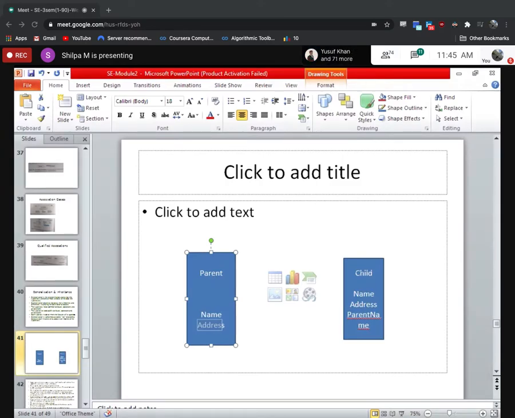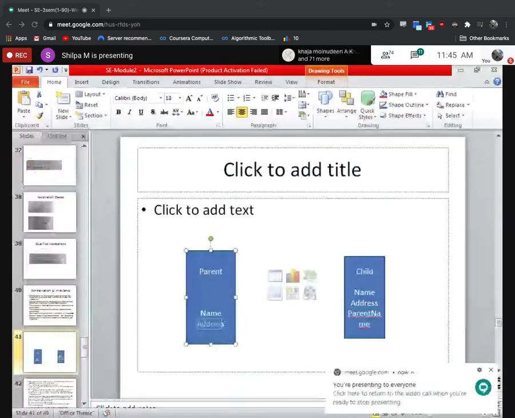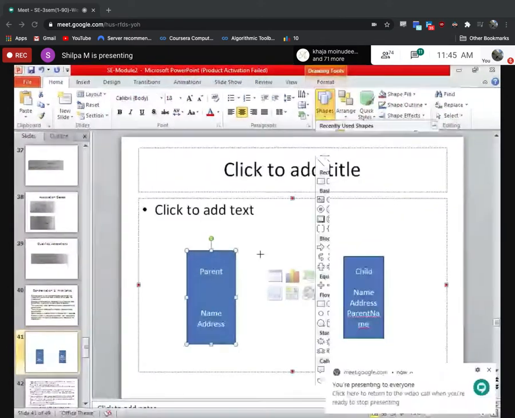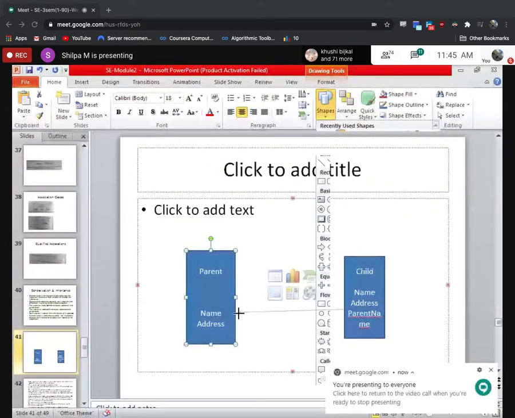So, in order to reuse this data and avoid the inconsistency of the data, I use the concept of inheritance. In inheritance, a child class inherits the properties of the parent class.